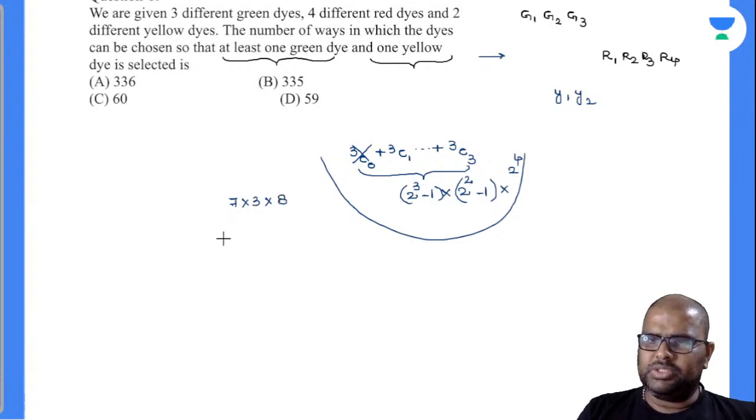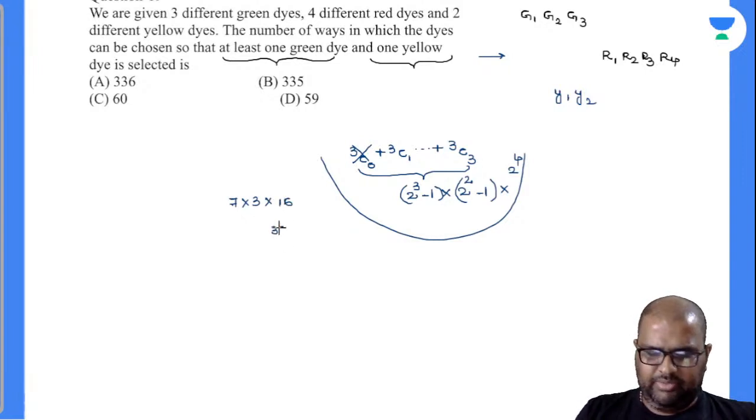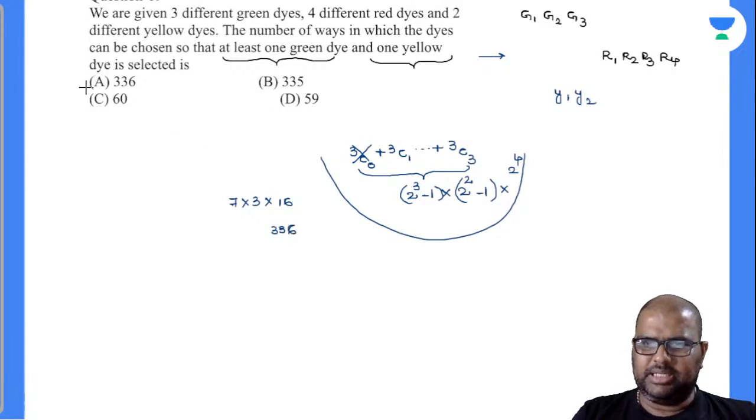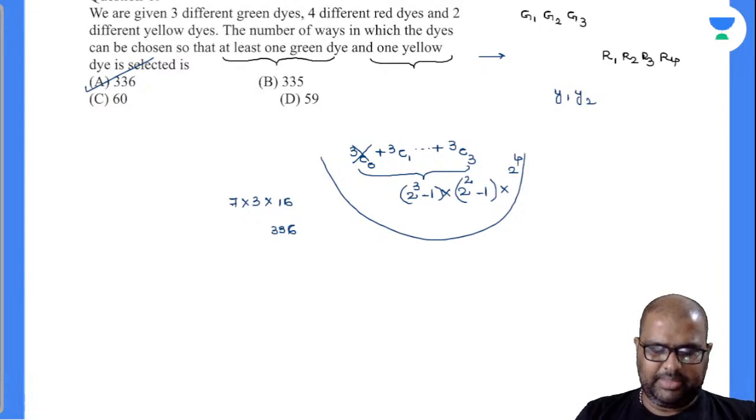So your answer has to be 16, sorry, 16. Your answer has to end with 6 and there is only one option there, 336, and this is your answer. 7 3s are 21, 21 into 16. Kya ho gaya aapko? This is not the answer.